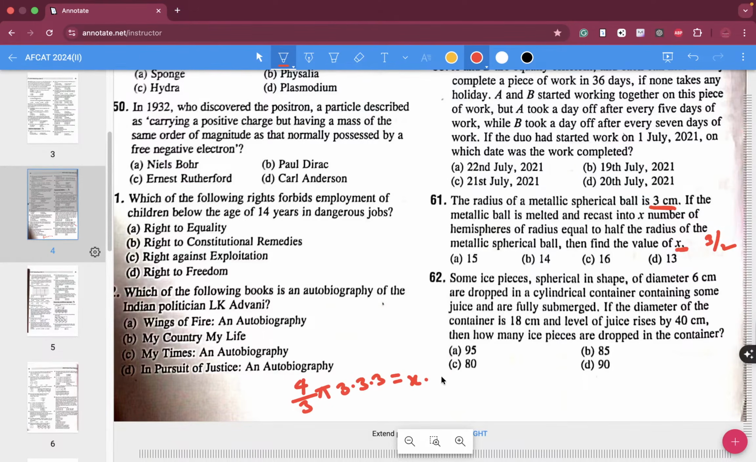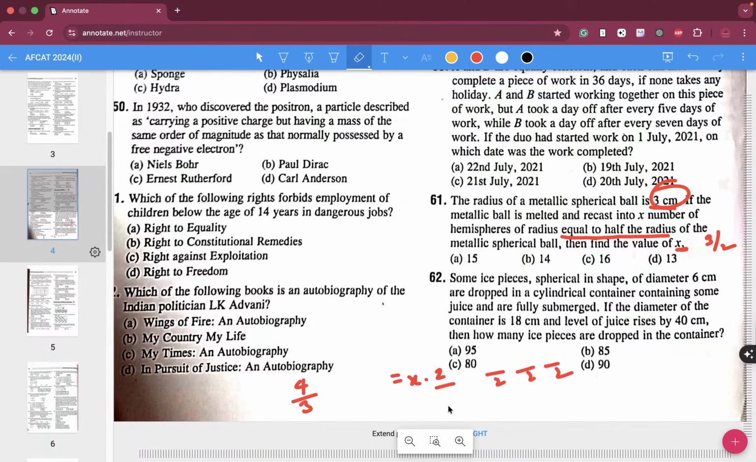What is the volume of the hemisphere? 2 by 3 pi r cube. Over here they said the radius is half of the radius of the sphere, so the cube value is 3 by 2, 3 by 2, 3 by 2. From here, what can you simply chuck out? You can chuck out 3 3 3 pi.